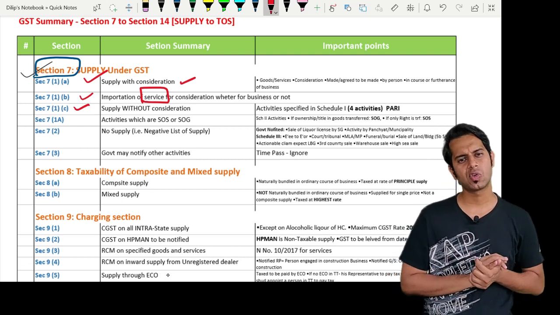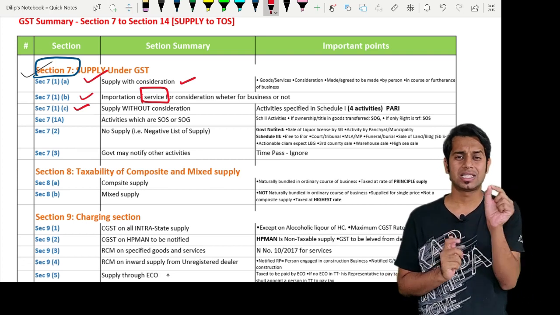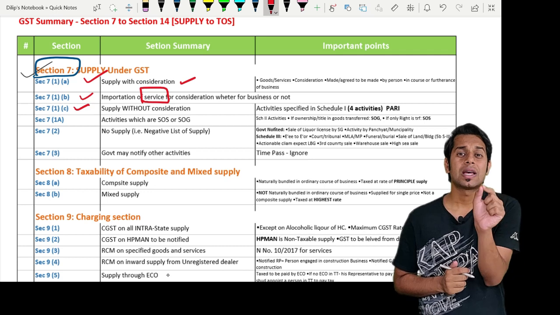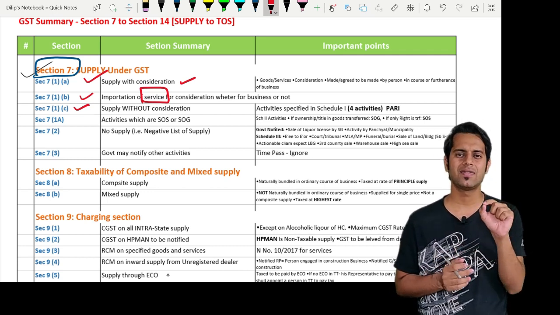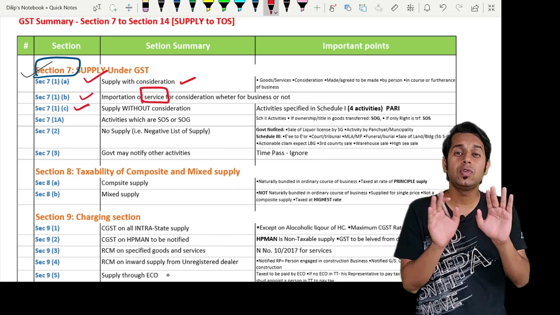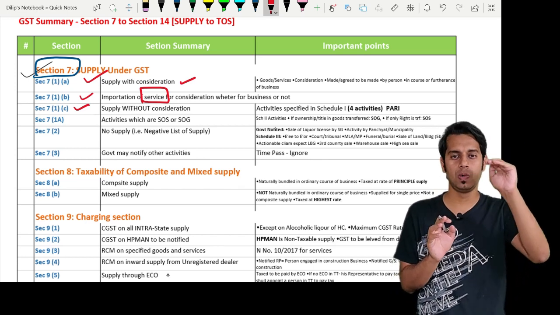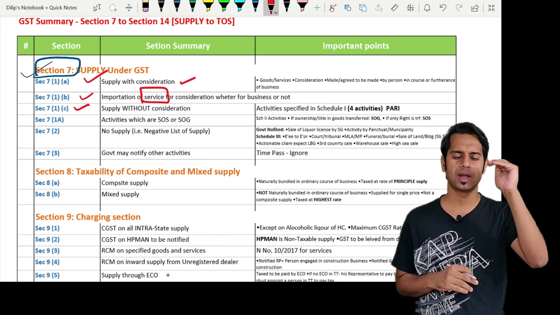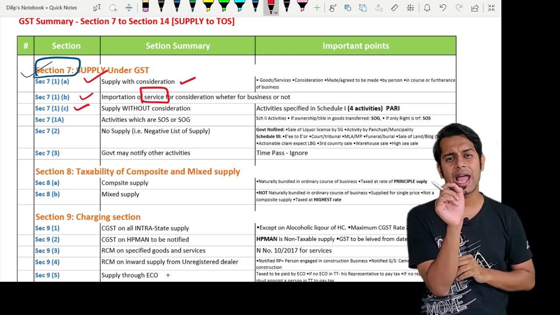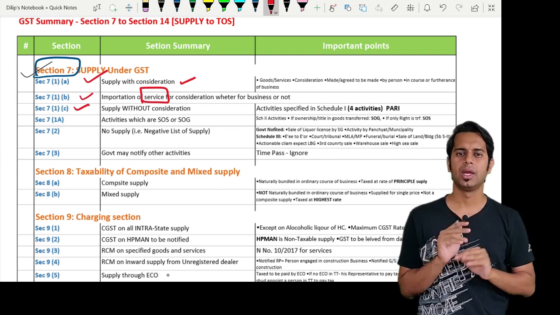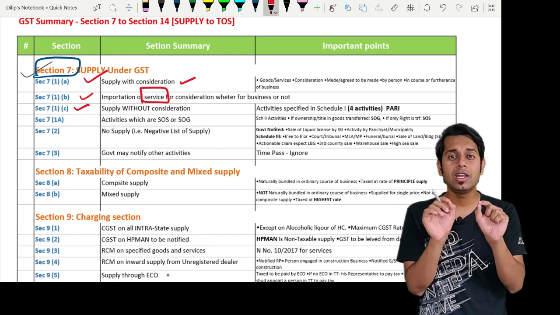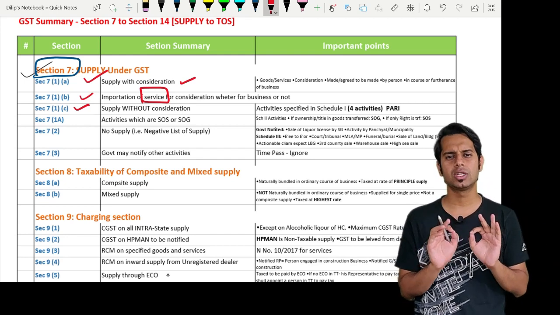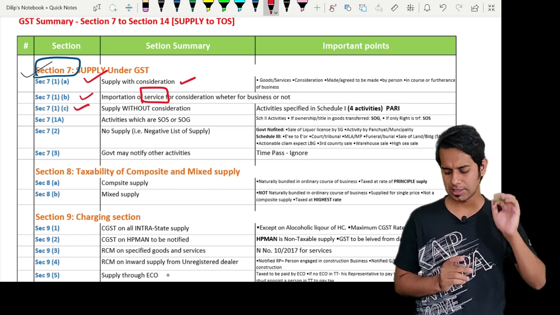Sir, section 7 subsection 1 clause C, what does it talk about, sir? Section 7 subsection 1 clause C talks about supply without consideration. There are a few activities which are specified in schedule 1. Now these activities will be treated as supply. These activities specified in schedule 1 will be treated as supply even if there is no consideration.